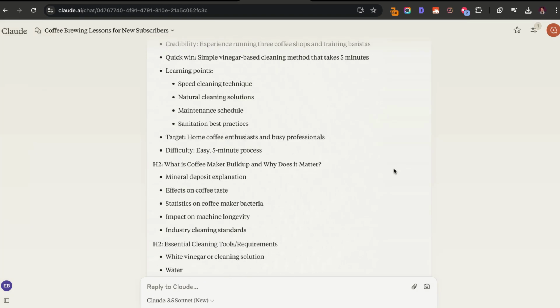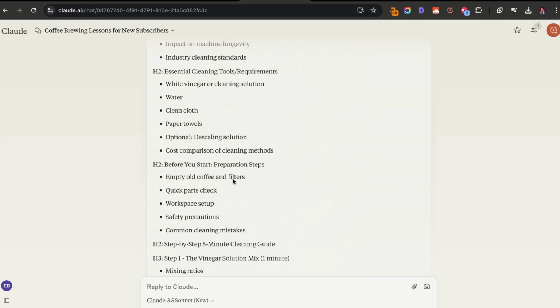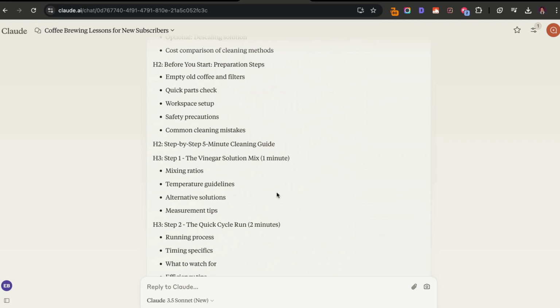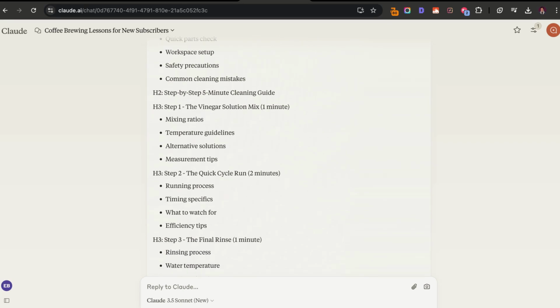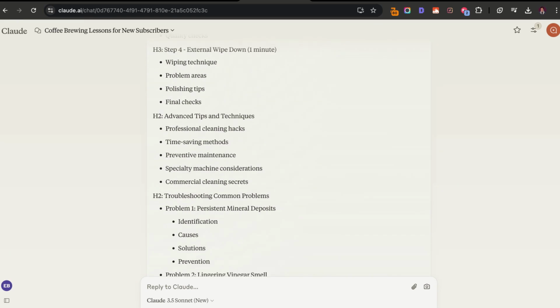So what is a coffee maker and why does it matter? Some essential cleaning tools and requirements before you start. So some of the preparation tips, and then the step-by-step 5-minute cleaning guide. And it includes those steps. Step 1, the vinegar solution. Step 2, the quick cycle run. Step 3, the final rinse. And you get the idea.